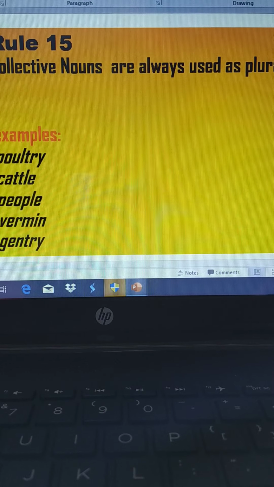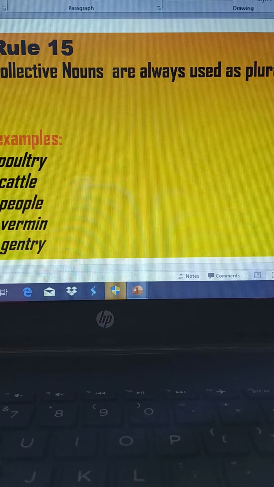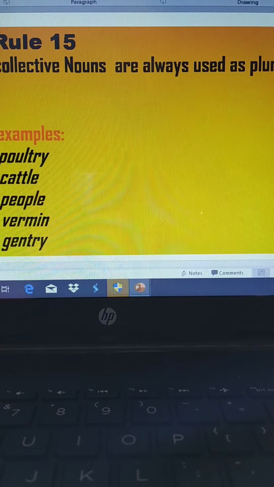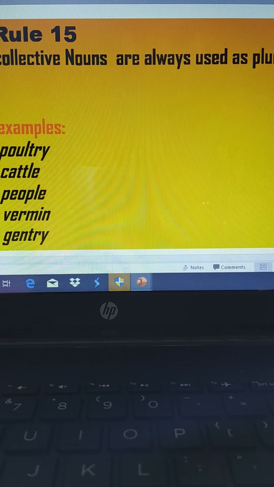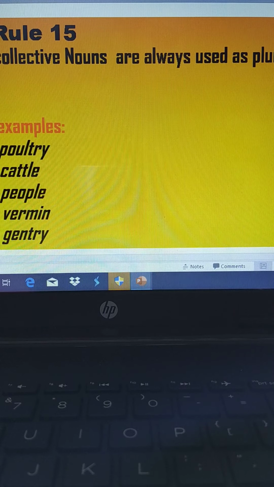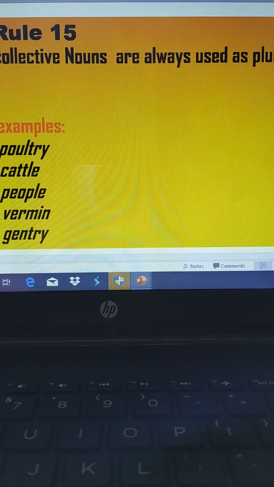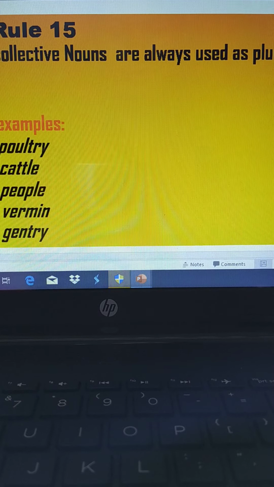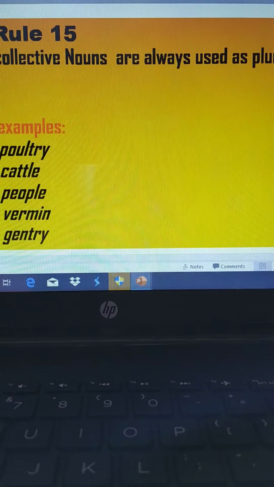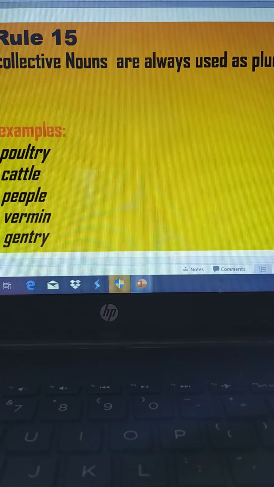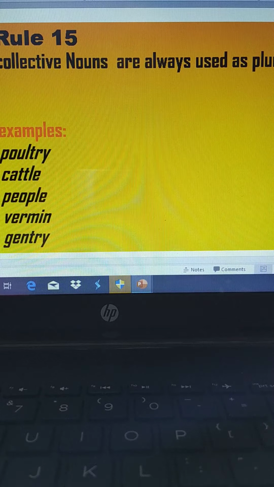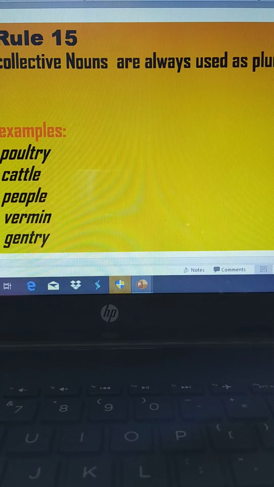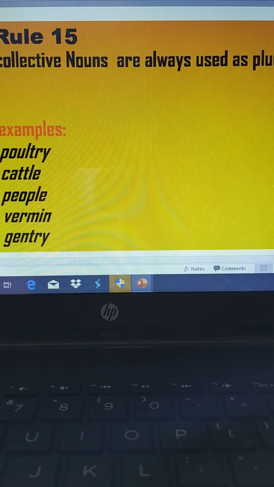Then people is actually used in the plural sense, and it is not a collective noun. It comes under the category of common noun, students, and it also refers to a nation. So it is used both as a singular as well as a plural noun. And one more piece of information regarding people is that people is the plural form of person. But on the other side, people is also used in a singular sense as well as in the plural sense.